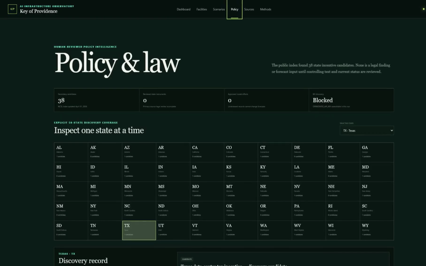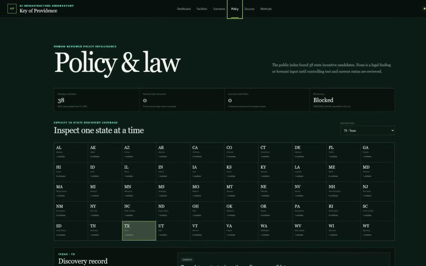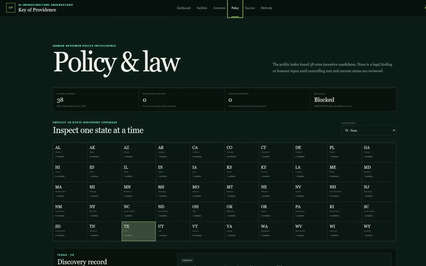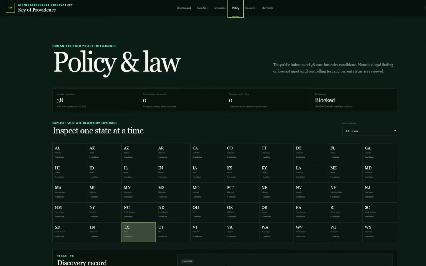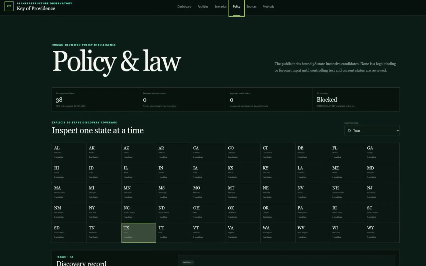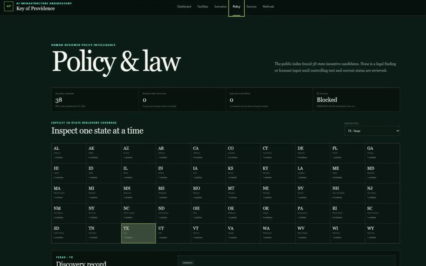Policy is handled with the same discipline. The app identifies 38 state incentive candidates, but none can affect the forecast until the controlling legal text and current status are reviewed and a quantitative effect is approved. Missing credentials or incomplete review appear as blocked, not as empty results.